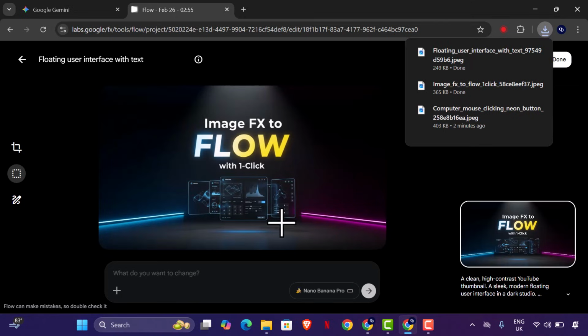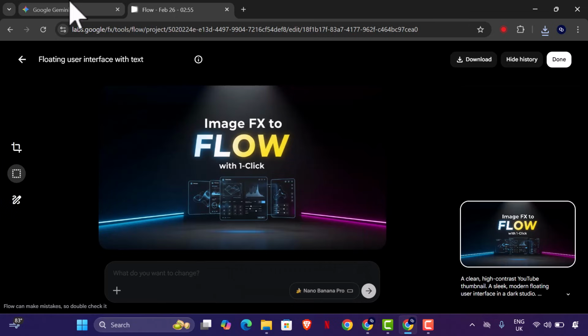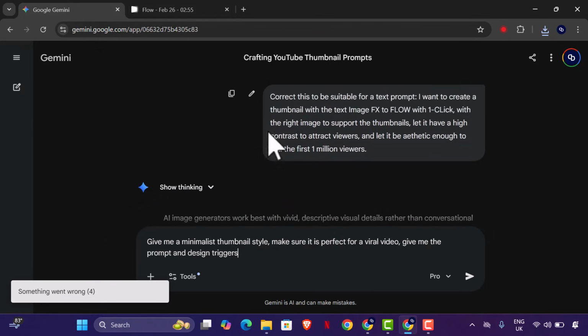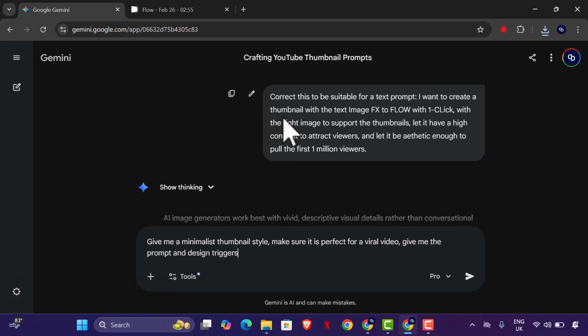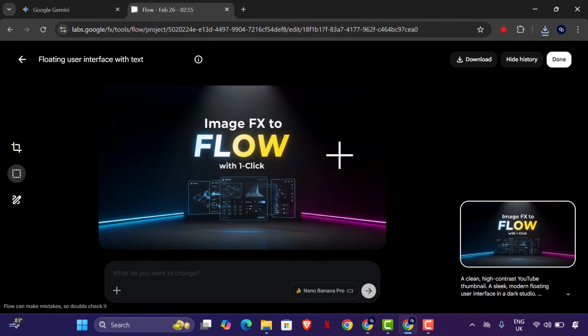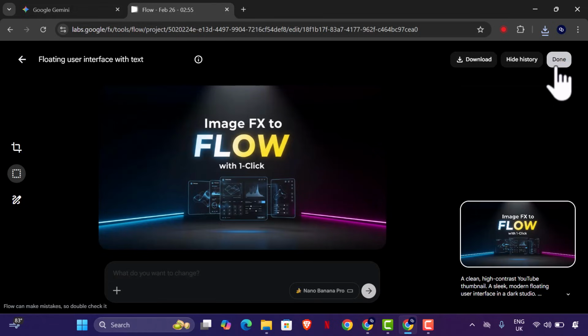Now, if you were to edit with Nano Banana, you could see we have Nano Banana and we have Nano Banana Pro, which is still 0 credits. You could actually make some edits that way. So here we have something like this. So we have correct this suitable for, okay, so this hasn't been sent, and that way we'll be able to use Image FX on Flow since the move would happen. So I feel like you should start using Image FX to learn whatever you want to do. So right now we're going to have that so far.